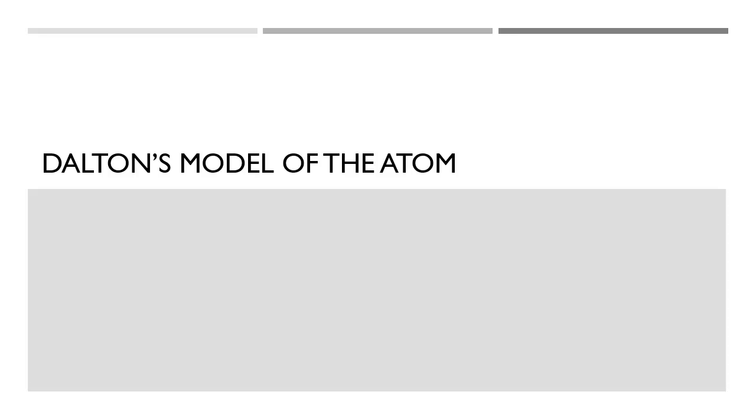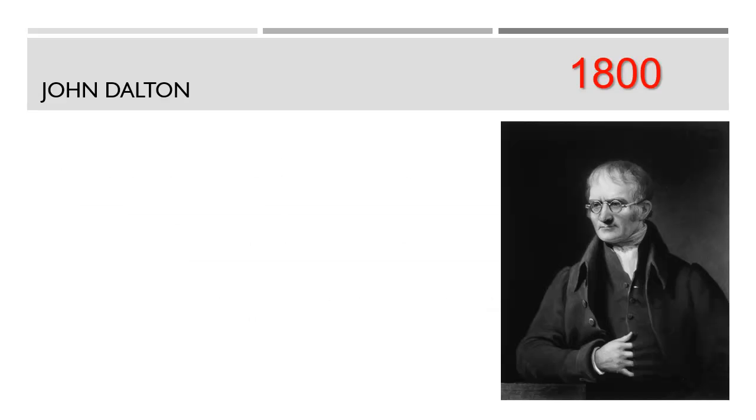So for over 2,000 years, everyone believed that matter was made up of 5 elements: earth, fire, wind, water, and ether, because Aristotle convinced them of that.